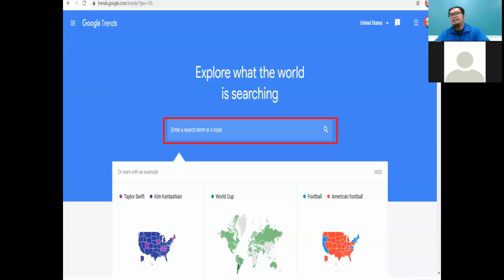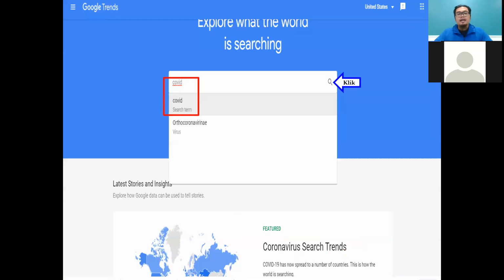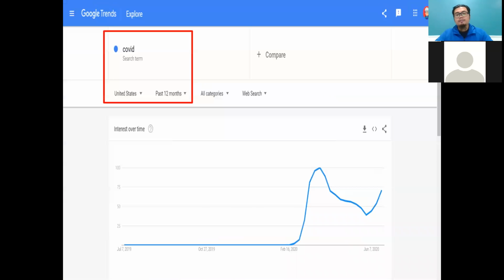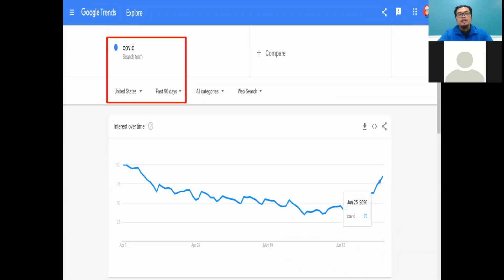For example, this is the interface. I just write COVID. So it shows the graph for COVID, and you can see that I can compare. But in this part it is very general: COVID in United States, past 12 months. So I need to make a change. I set it for 90 days and I can get the graph.